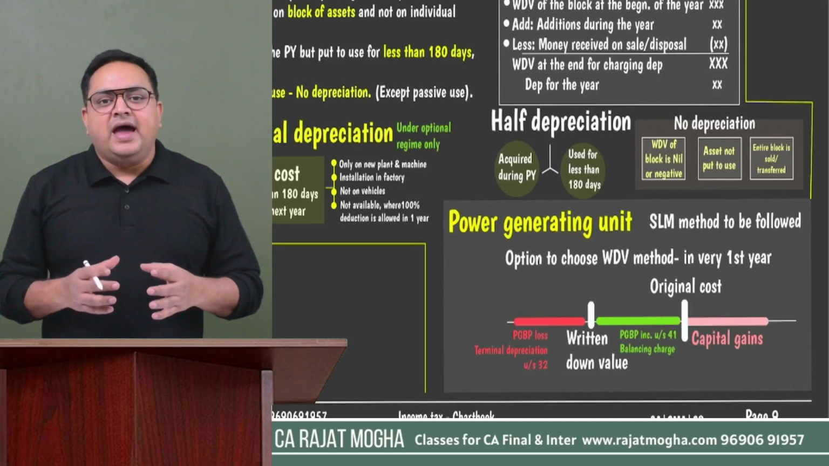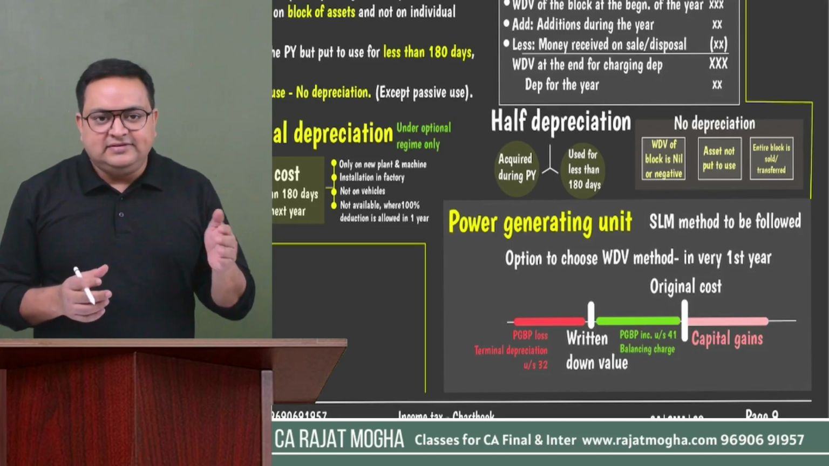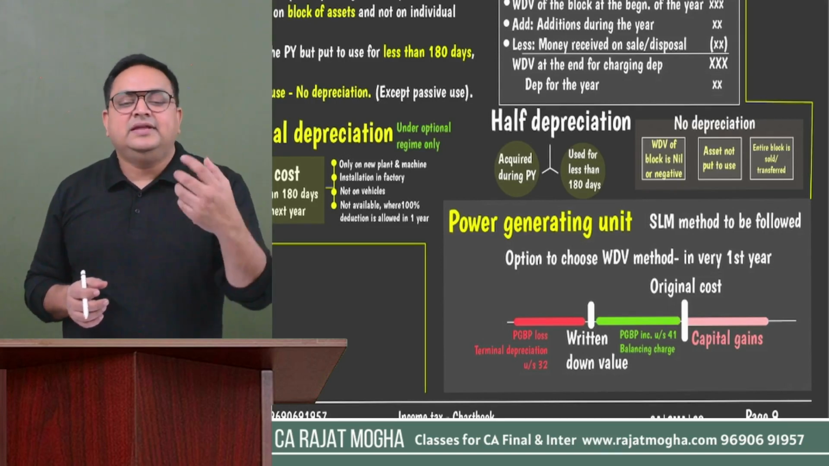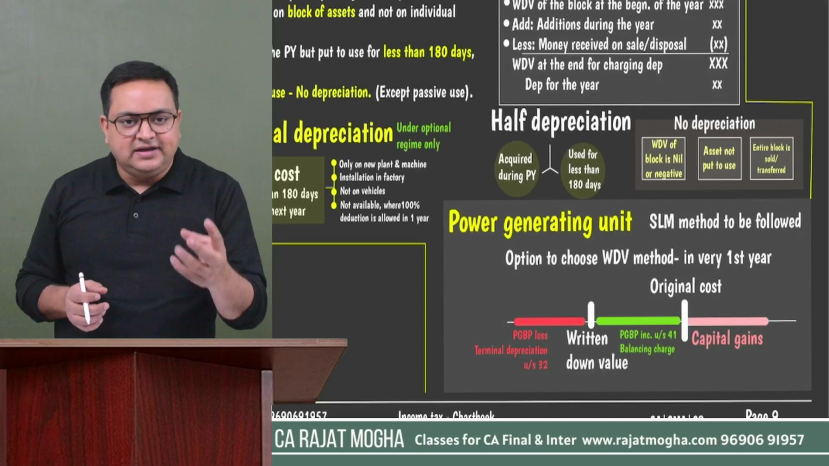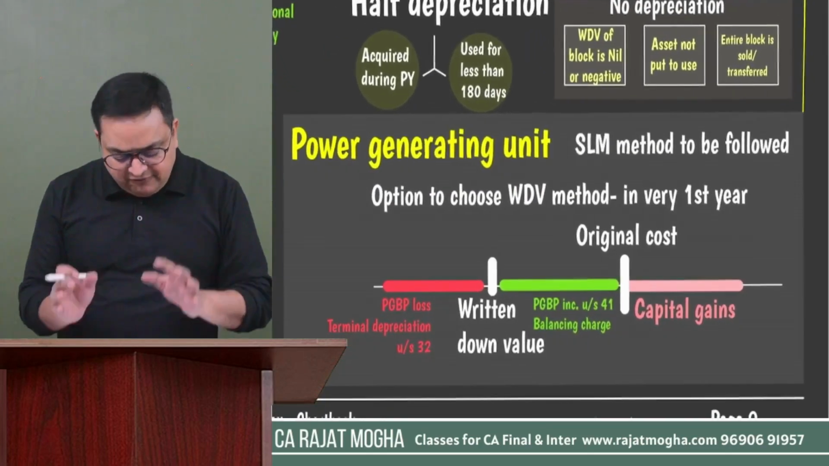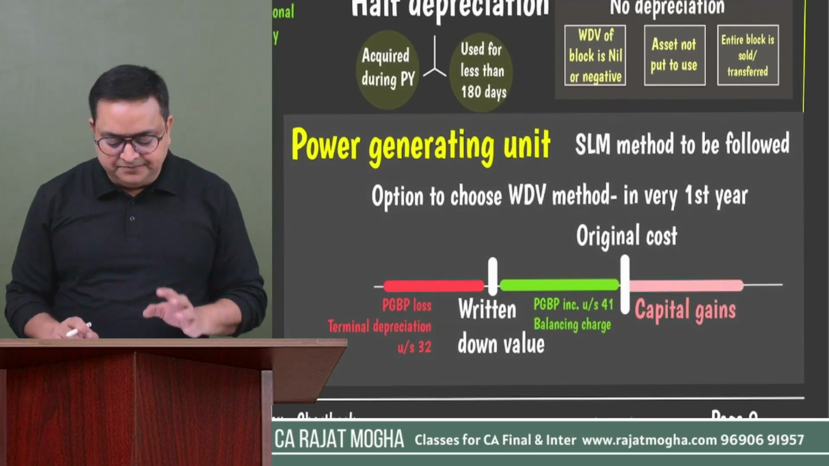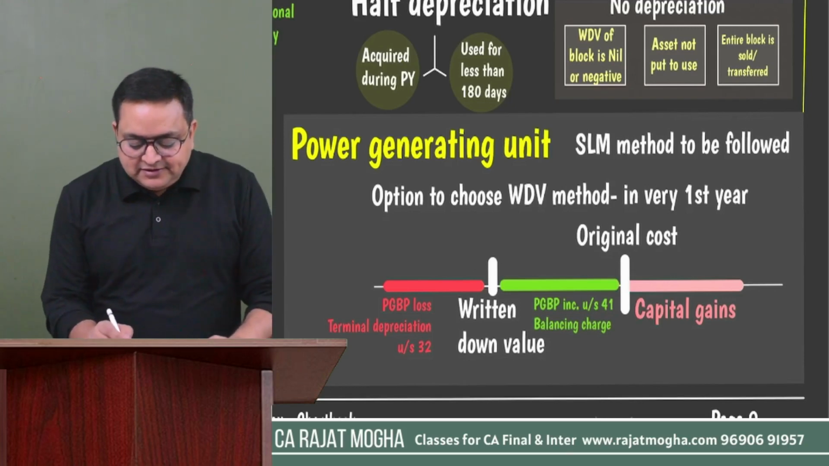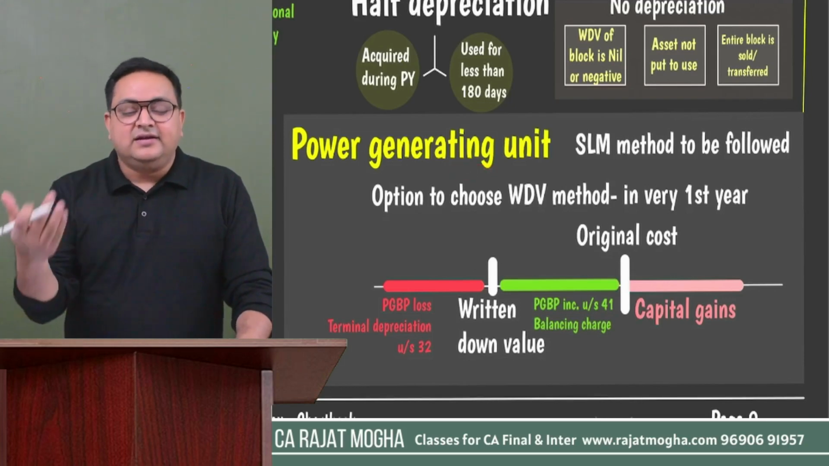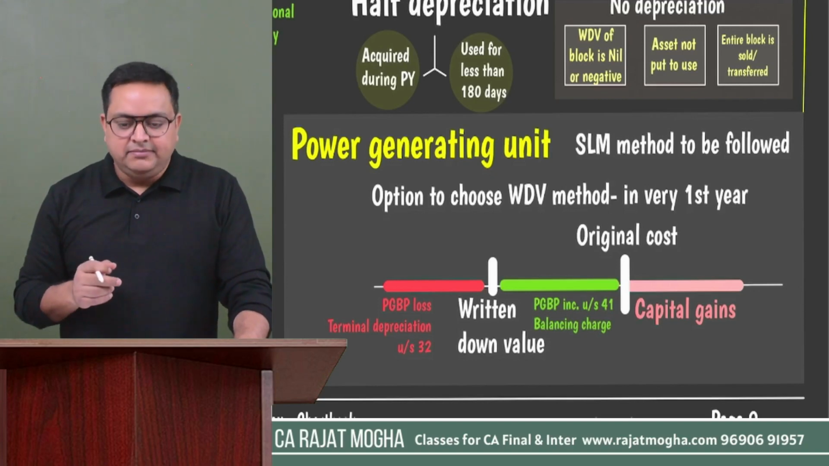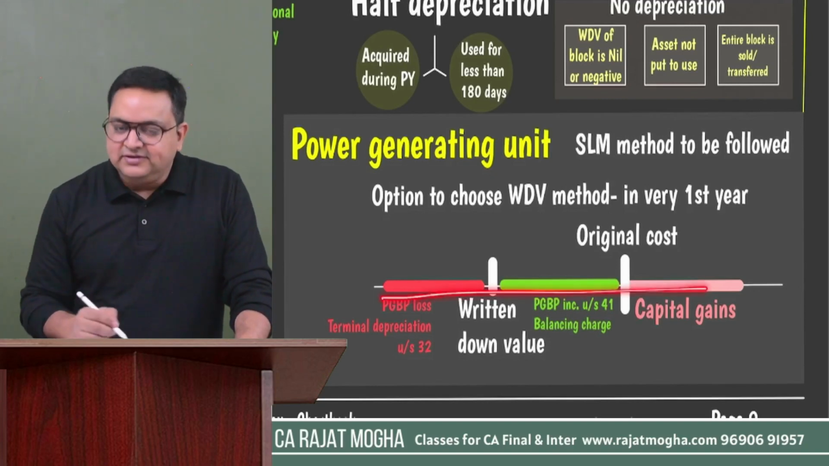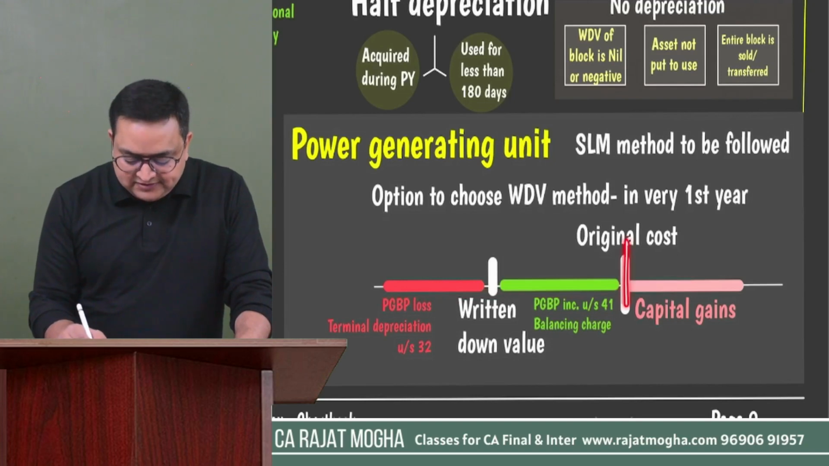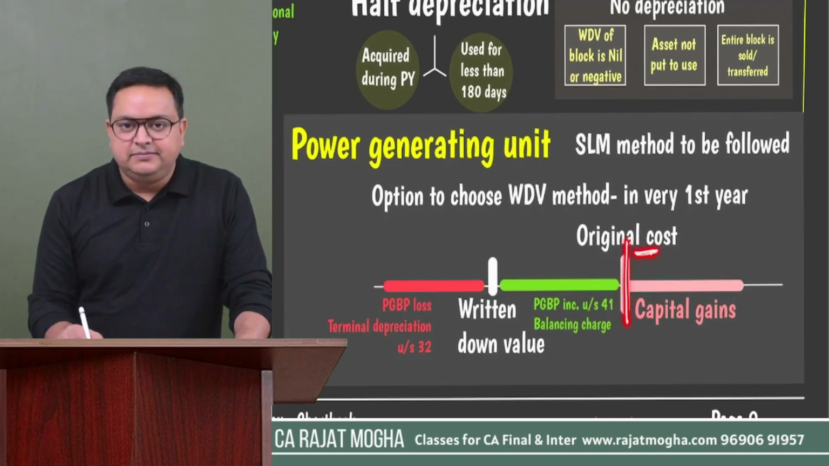But one thing you should remember: if this is a power generating assessee, and they are following the SLM method, and whenever they sell that particular asset, what should be the tax treatment? I've already discussed this in our detailed revision also, but please let me revise this once again. You have to draw this number line. First determine whatever is the original cost of that particular machine.